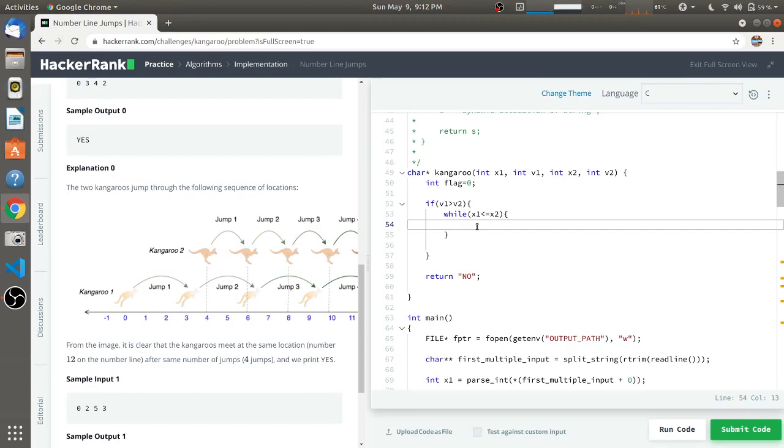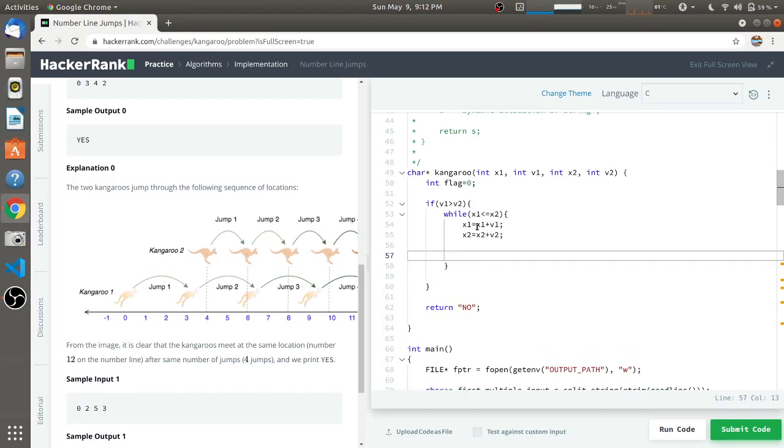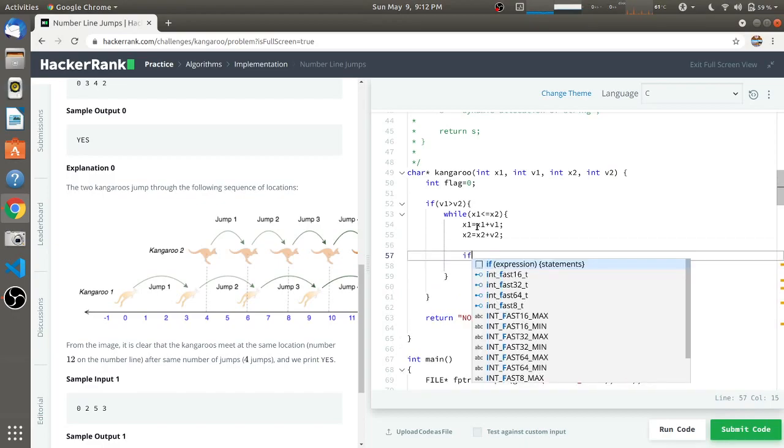So x1 equals x1 plus v1 for kangaroo 1, and for kangaroo 2 we do the same thing, x2 equals x2 plus v2.